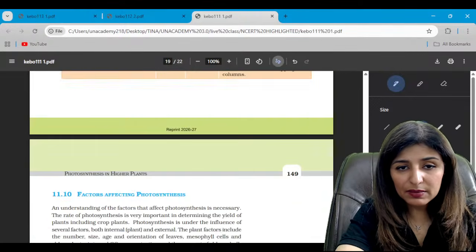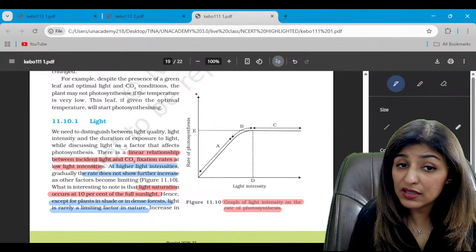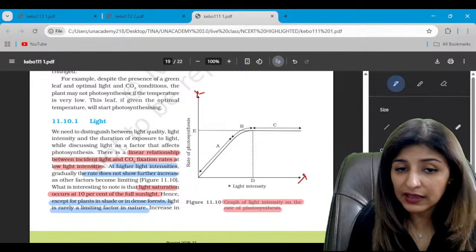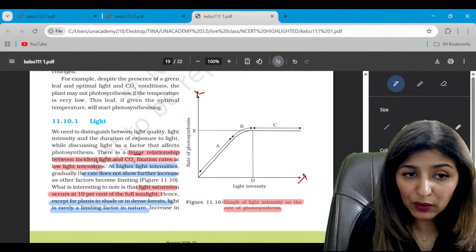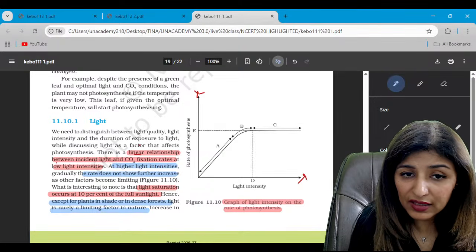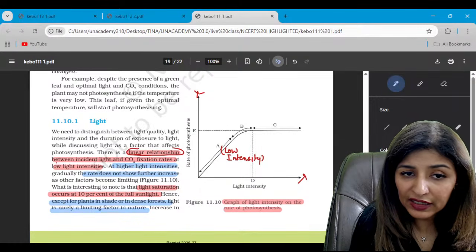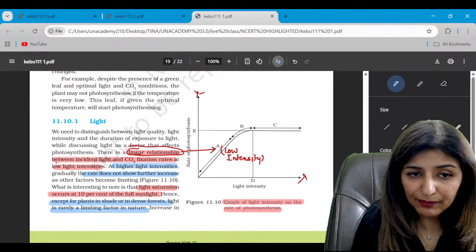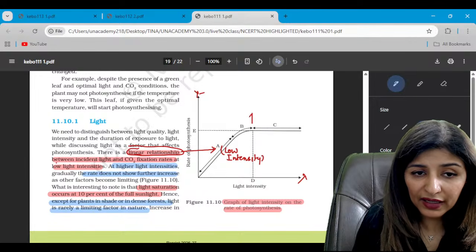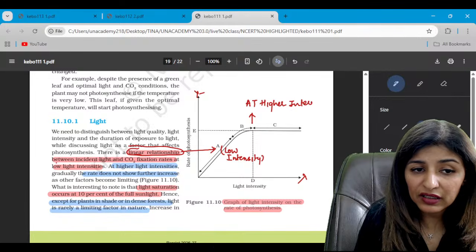Now this graph is important. The graph of light intensity affecting the rate of photosynthesis. On the Y-axis we take the rate and on the X-axis we take the light intensity. See, initially there is a linear relationship between the light incident and CO2 fixation at the low intensity. So A represents low intensity of light. At low intensity of light, there is a linear relationship. That means you increase the light, the rate of photosynthesis also increases, right? But at higher intensity of light, it does not show further increase, right?